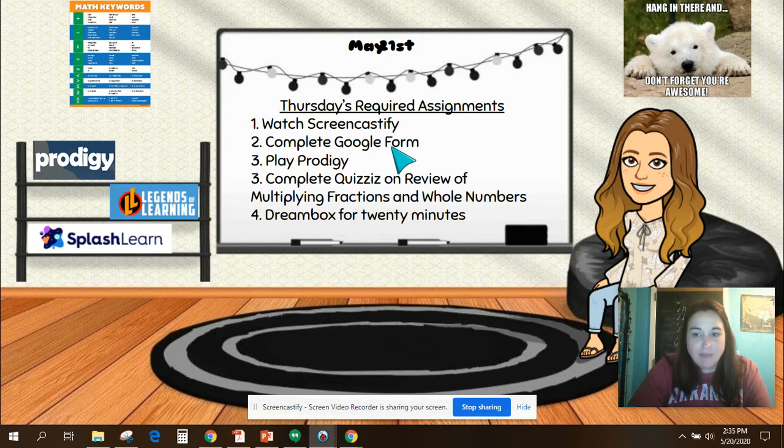Again, this is my Bitmoji classroom. So I've got the math vocab up here, Prodigy, Legends of Learning, Splash Learn. All of these have skills that we're currently covering with multiplying fractions and whole numbers. In Prodigy, I've actually set an assignment today for you guys specific to multiplying fractions and whole numbers. So go check that out today, and that is part of your assignment. So if you get a chance to do that, please.